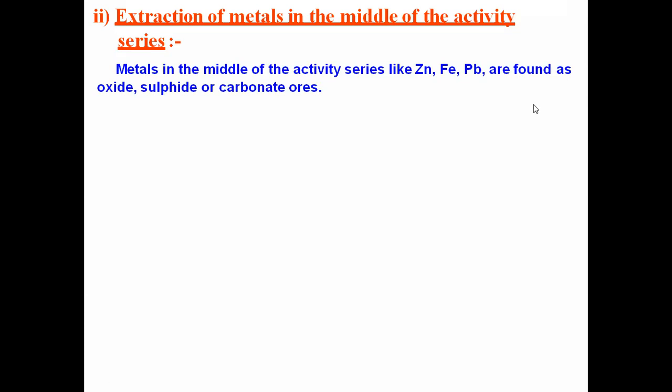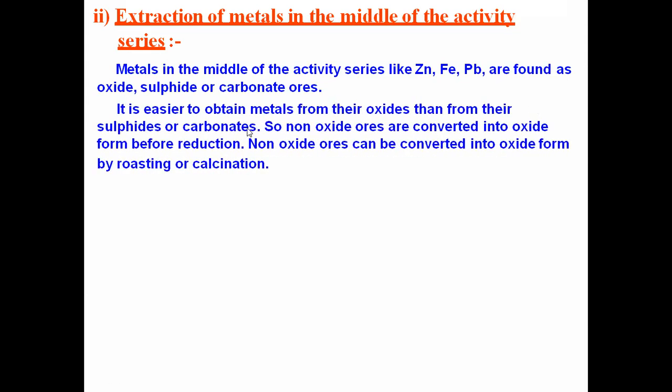So first, we have to convert them into oxide form. The oxide form can be obtained if the metals are present in a sulfide or carbonate form. So from sulfide form and from carbonate form, we need to convert into the corresponding oxide form.